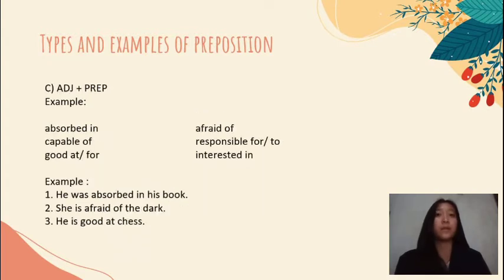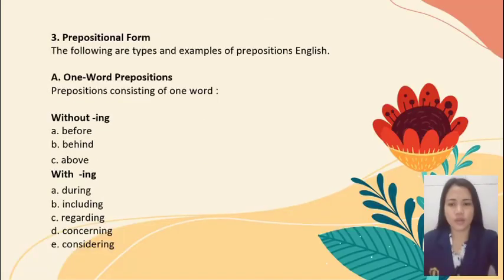Third is adjective plus preposition. For example, absorbed in, capable of, good at, afraid of, responsible for, interested in. For example, number 1, he was absorbed in his book. Number 2, she is afraid of the dark. Number 3, he is good at chess. So the presentation will be continued by my friend Ninda Anggriani.